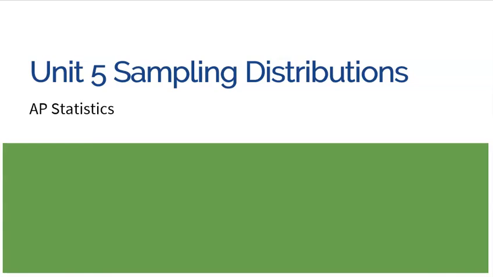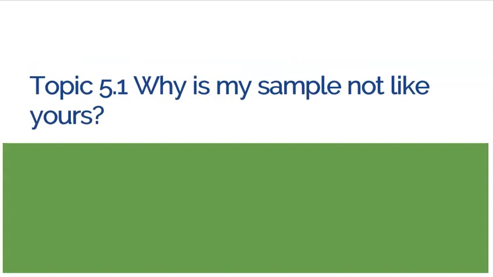All right, welcome to Unit 5 on sampling distributions. This is really a pivotal unit that connects everything we've learned so far to everything that's to come in the future. So it's a pretty important unit and one that you really need to understand the theory behind. This is a video over topic 5.1, which is called Why is my sample not like yours?